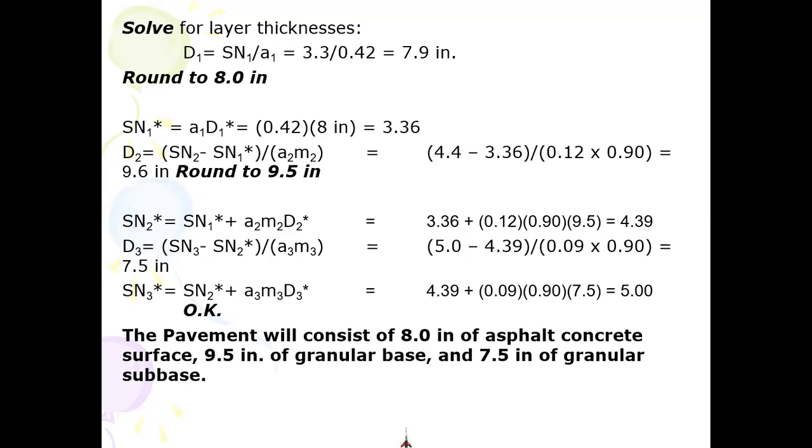What would happen if you round off thickness and you calculate SN1 asterisk and you still find SN1 asterisk less than SN1? Then you again increase that number by 0.5. You just keep on increasing by 0.5 until you get SN1 asterisk more than SN1.